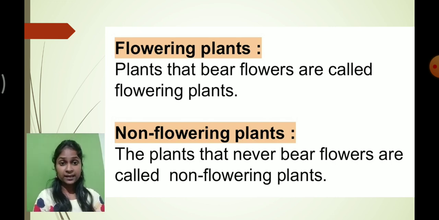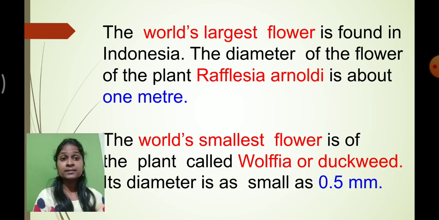The plants that bear flowers are called flowering plants. And the plants that never bear flowers, we call non-flowering plants.